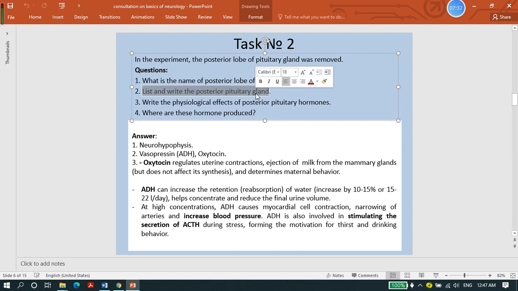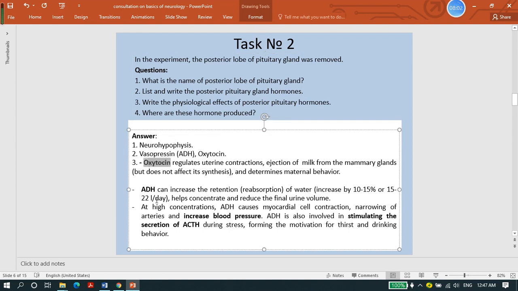List and write the posterior pituitary gland hormones. Actually, here is a mistake. So, list and write the posterior pituitary gland hormones. You just need to write the hormones which belong to the posterior pituitary, and we know we have only 2 hormones belonging to the posterior pituitary gland. It's oxytocin and ADH. And here, the second answer is you just need to write ADH and oxytocin.